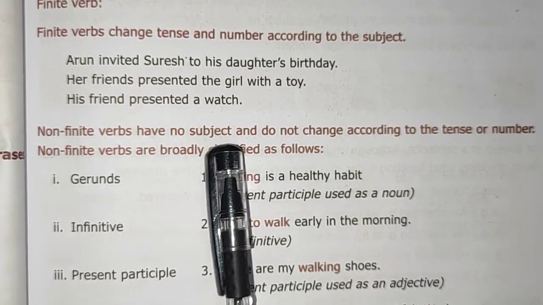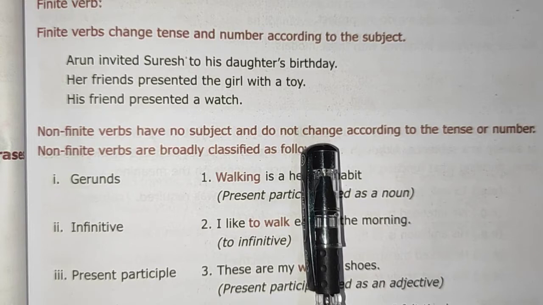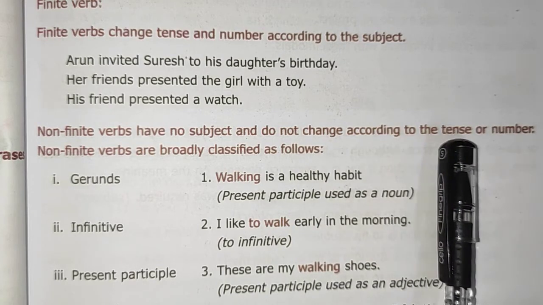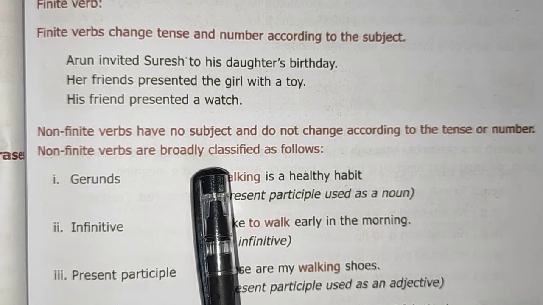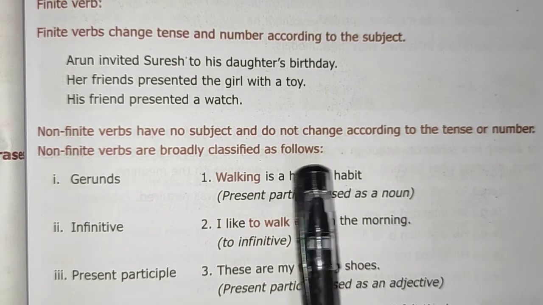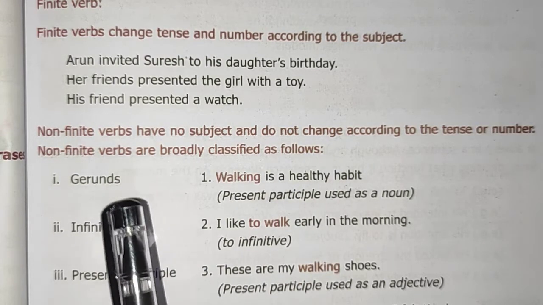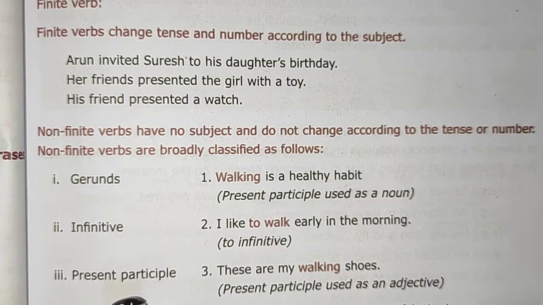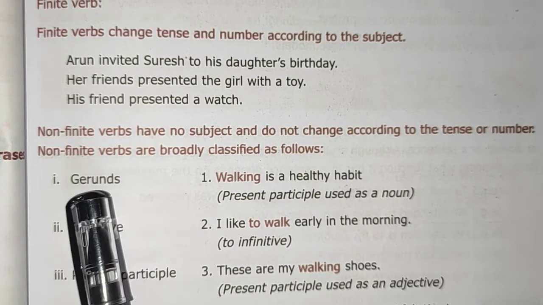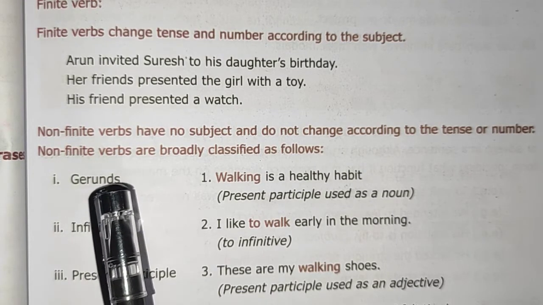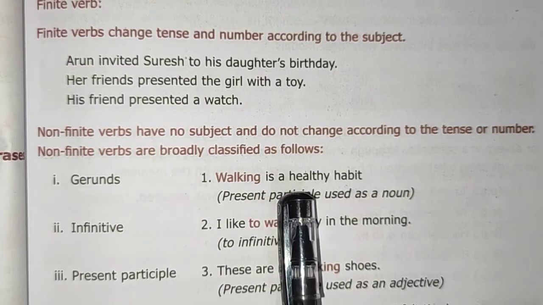Non-finite verbs have no subject and do not change according to the tense or number. Non-finite verbs are broadly classified as follows. So gerunds, infinitive, present participle and past participle. So gerunds are mentioned as verb plus ing.